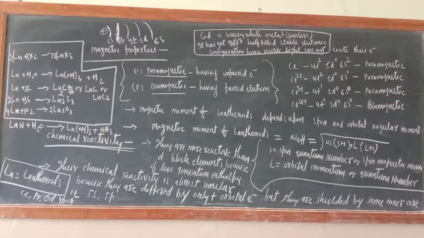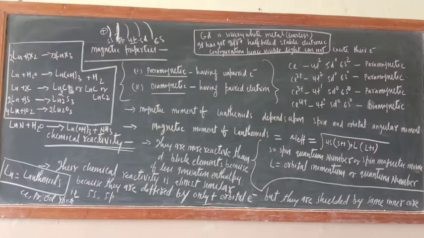At the upper side of the blackboard, one thing is written: gadolinium is a silvery white metal, colorless. Why is it colorless? You know gadolinium has a 4f half-filled stable electronic configuration, hence visible light cannot excite its electron, even though it has unpaired electrons. To form a colored compound, what should be there? Unpaired electrons should be there. So it has unpaired electrons, nevertheless it is colorless because it is in a half-filled state, that is 4f7.